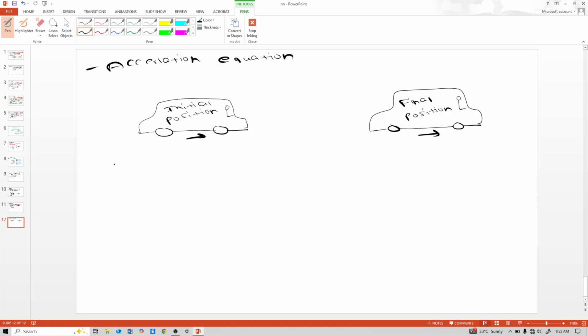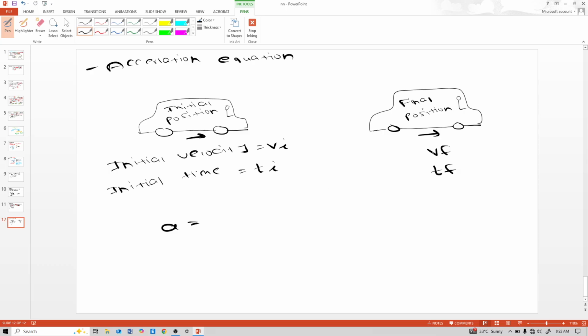The initial velocity is vi and the initial time is ti, and here the final velocity is vf and the final time is tf. So acceleration is nothing but the change in velocity.